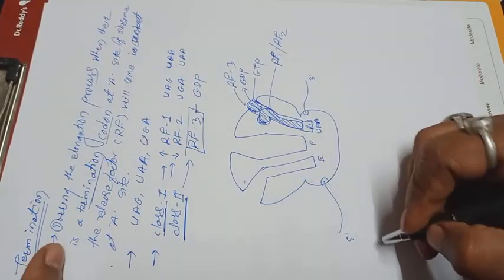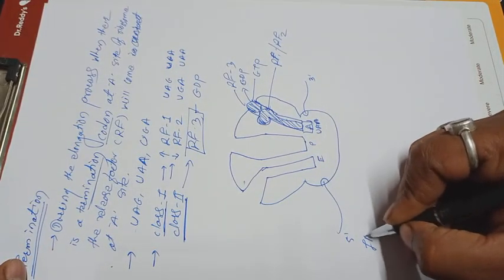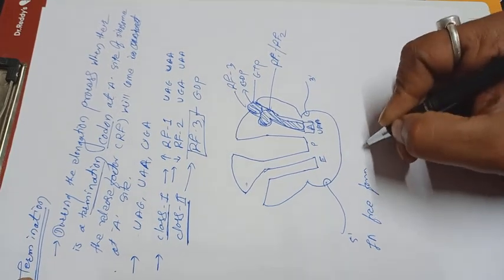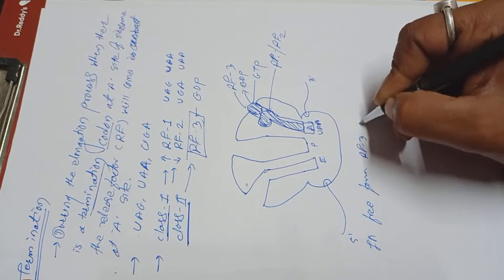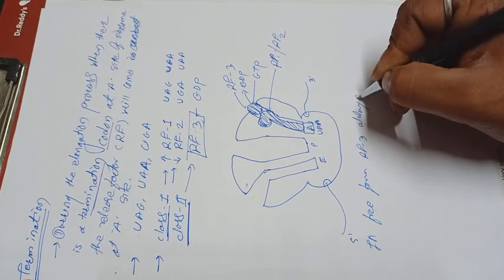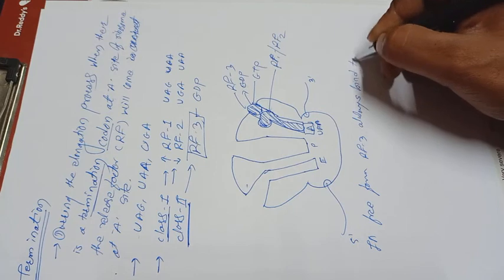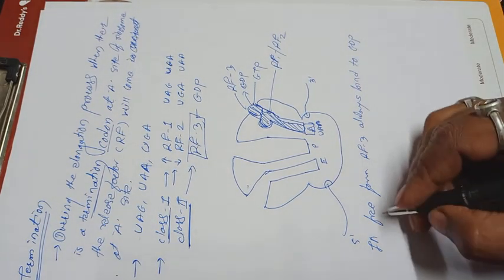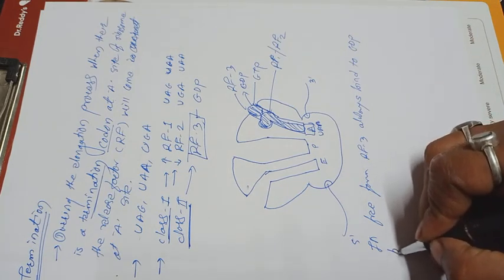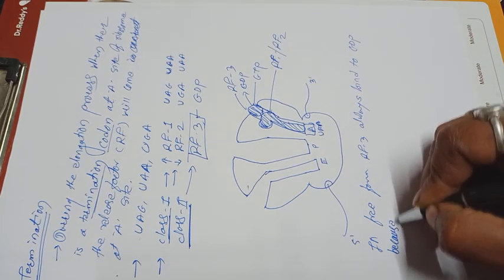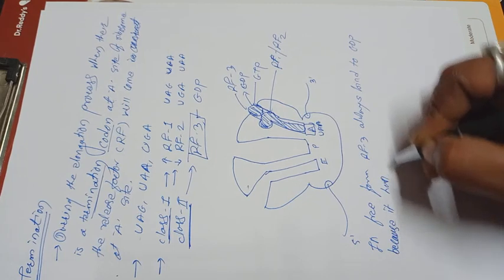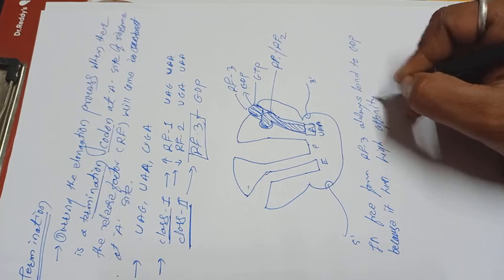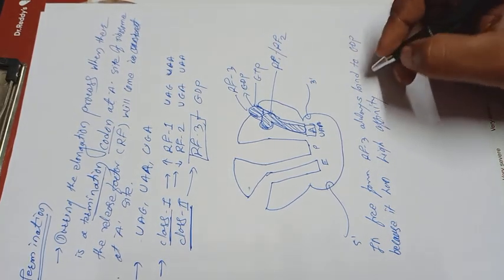In the free form, RF3 always binds to GDP because it has high affinity between them.